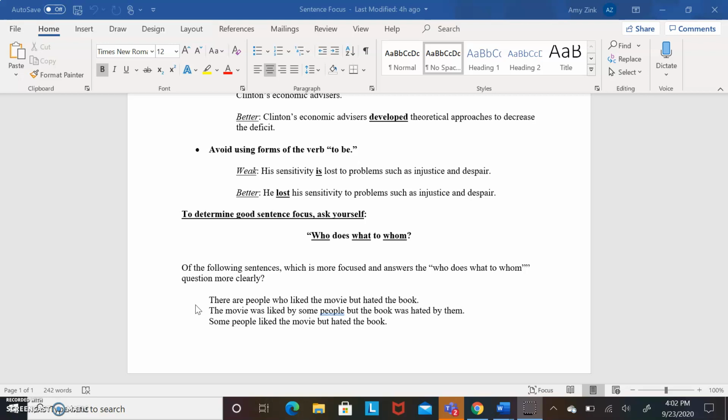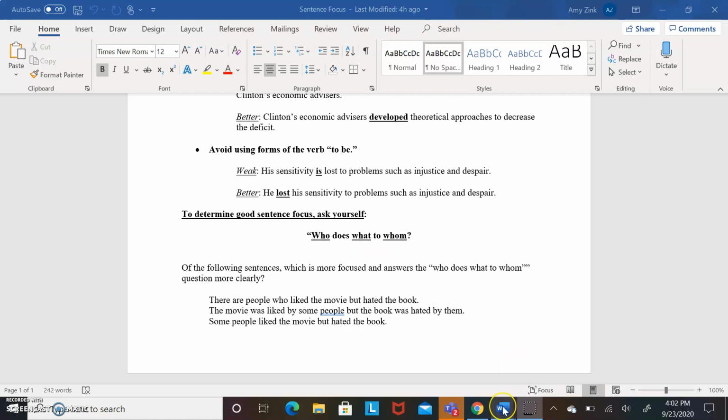Then we look at the third one. Some people liked the movie but hated the book. So this is our really good sentence focus sentence because we have a concrete subject, some people, and they're the ones doing the action of the sentence. The people are what liked the movie but hated the book. So that's going to be the more focused sentence of the three.